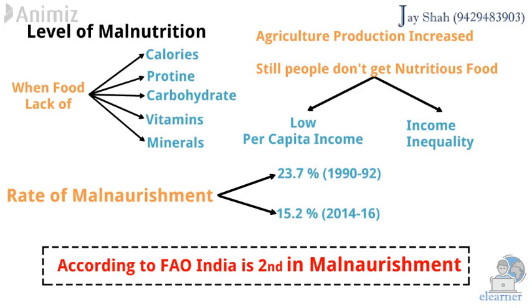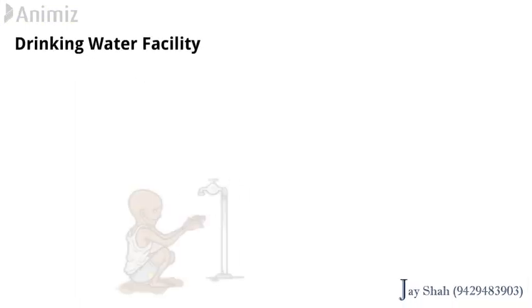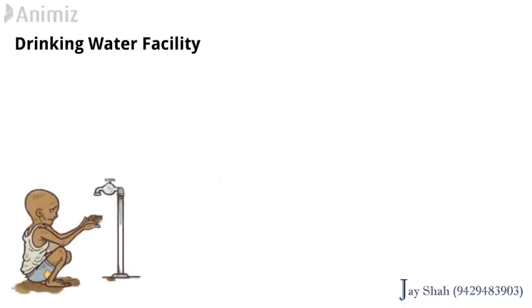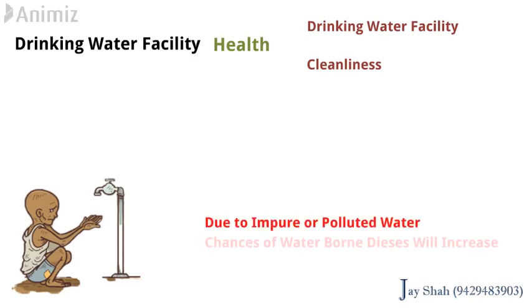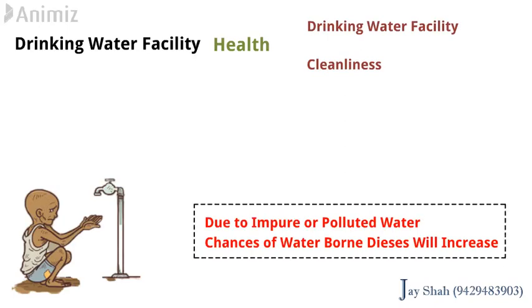The next indicator is equally important, which is drinking water facility. Apart from food, a person also needs pure water. Drinking water facility and cleanliness are both directly connected with health, because due to impure or polluted water, the chances of waterborne disease will definitely increase. Now let's check the reality.